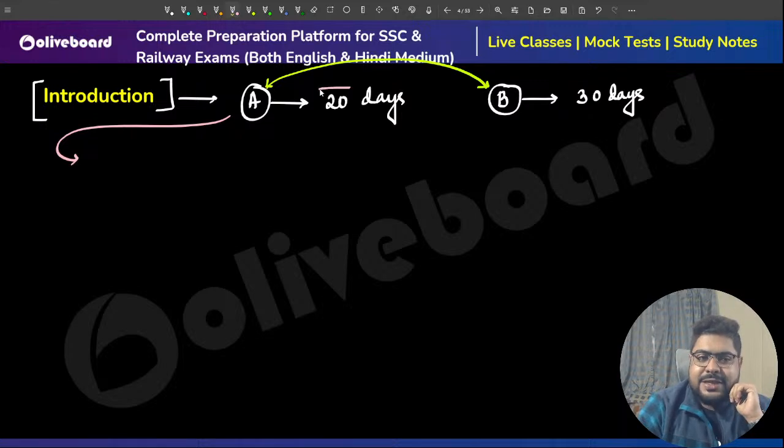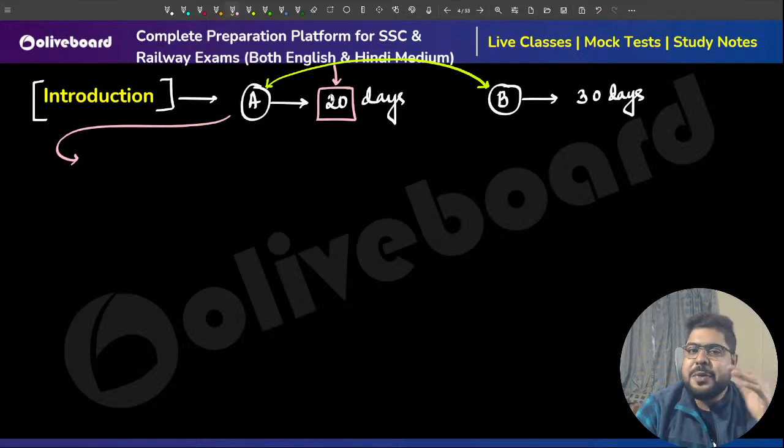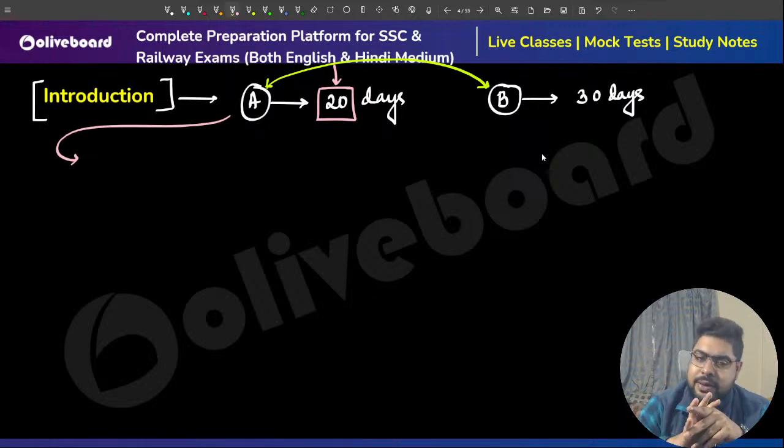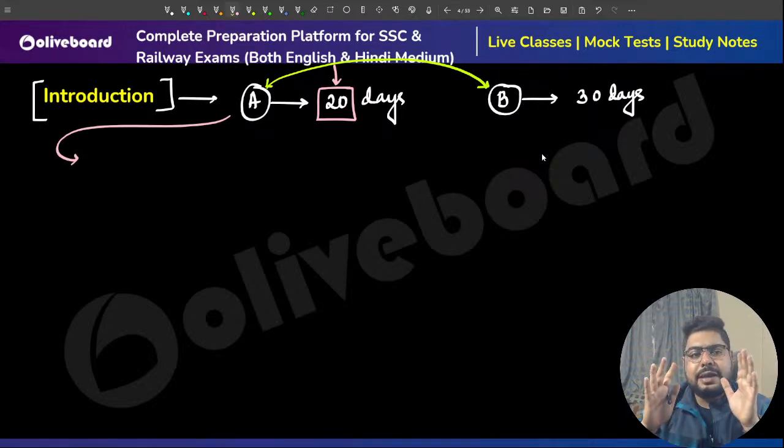So A is taking 20 days to complete that 1 unit. So in one day, A does 1 by 20, and in one day B does 1 by 30. Yes, that is one good method. That is also something you can use, but there is a problem in that conventional approach.